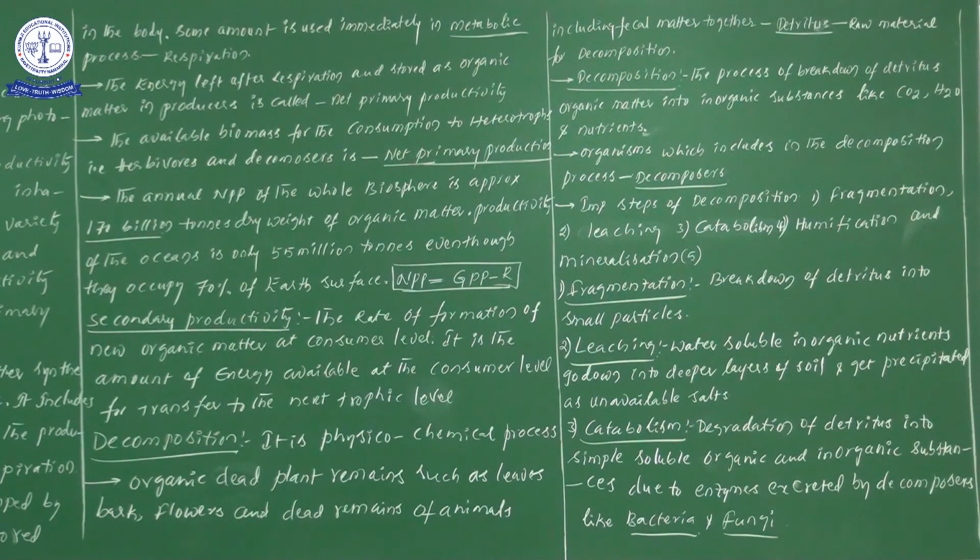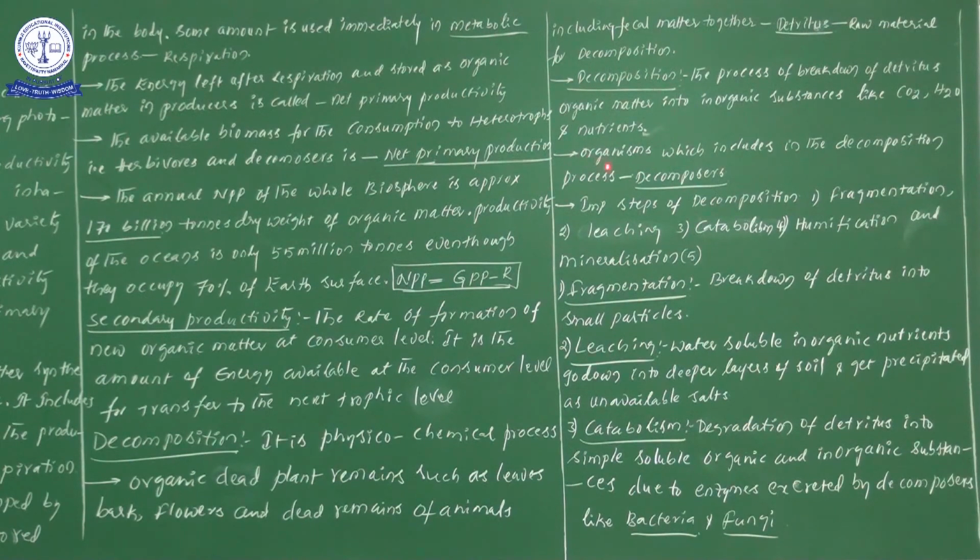When this detritus breaks down into many parts, what components are formed? Don't forget inorganic substances. In detritus, organic matter is there, and this organic matter is broken down into inorganic substances like carbon dioxide, water and nutrients.